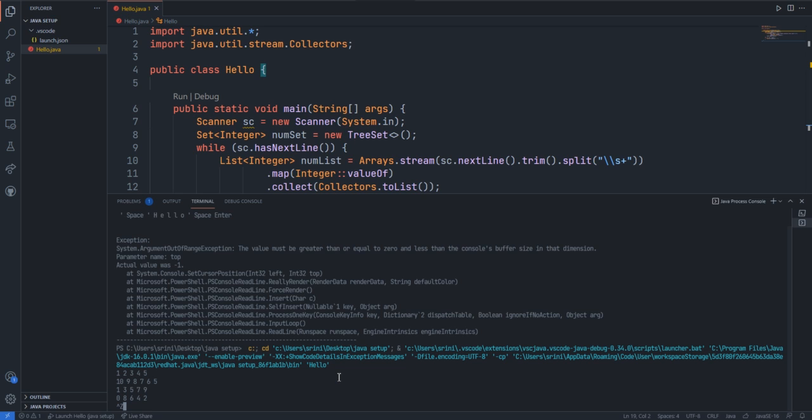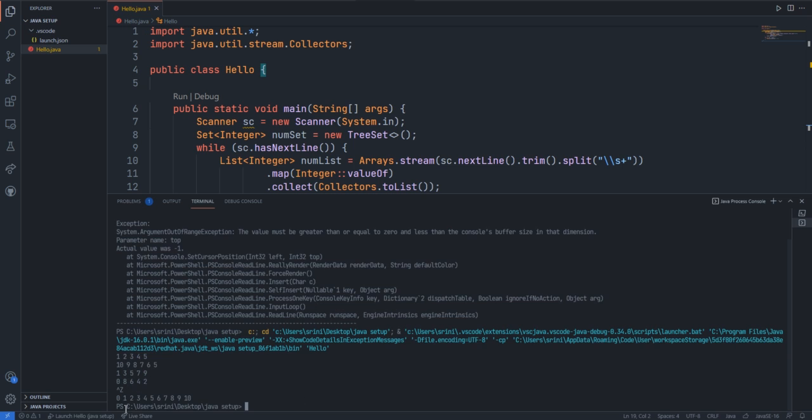Finally I'm passing end of statement, which is a Control Z expression. So we got 0 to 10 in ascending order without duplicates. Here the 5 occurred twice, but it took just a single occurrence. It doesn't consider the duplicate values, and it just sorts those values in ascending order, right?